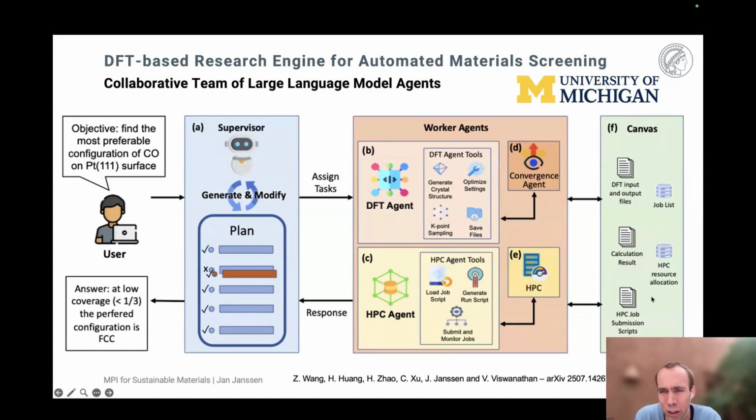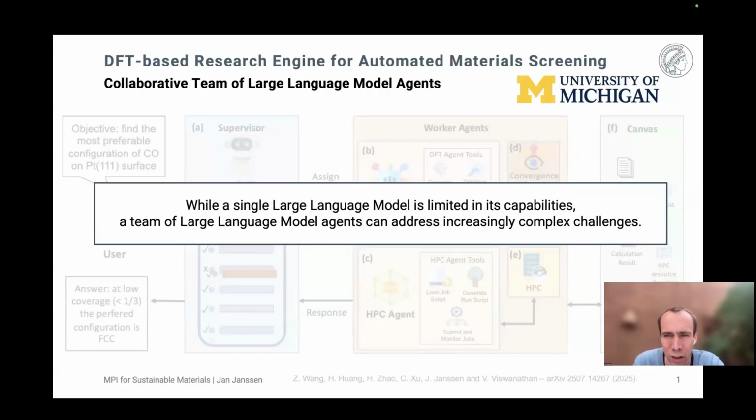Right. So for us, the important part to go beyond the limitation of a single agent with maybe multiple tools was for the team of agents to have a structured way of communication, which we achieved with this kind of canvas. So now in the next few slides, I want to show a bit what we can then achieve in terms of concrete simulation results.